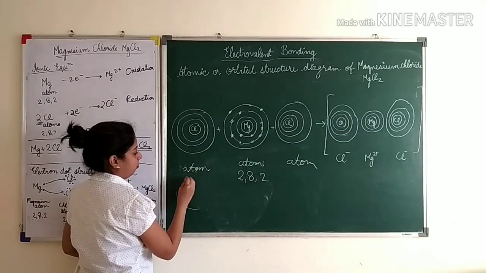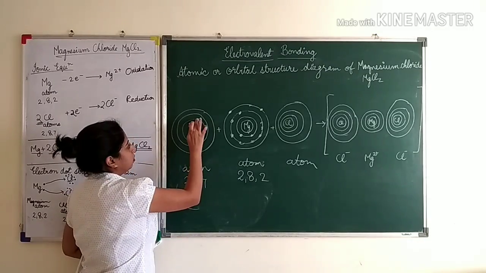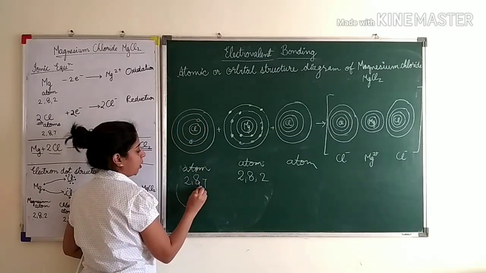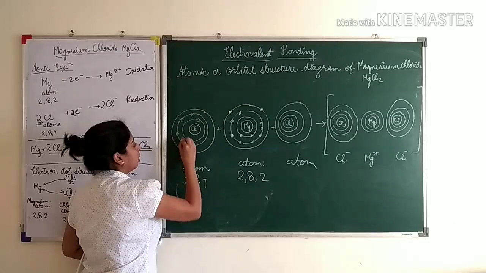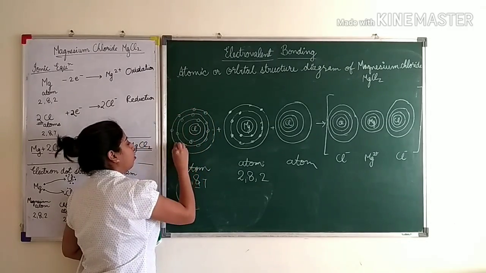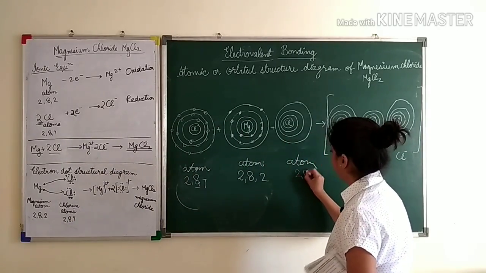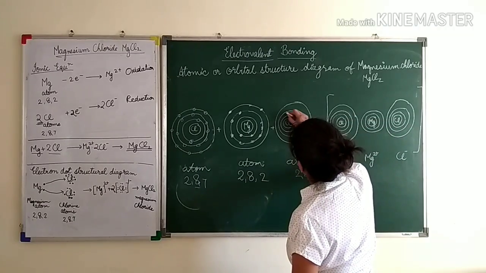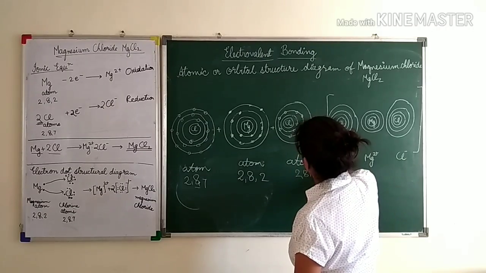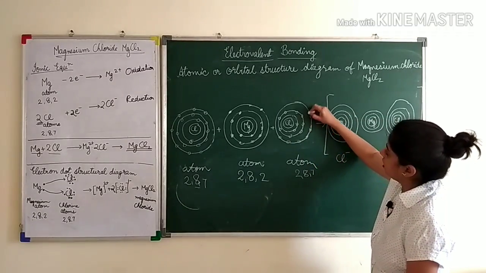Now the chlorine atom has 2, 8, 7, right? So 2 here, we will make these types, empty ones. 2 here, 8 in the next, 1, 2, 3, 4, 5, 6, 7, 8, and 7 in the last. Here also the same. It is 2, 8, 7. So 2 here, 8 in the next, and in the last 7.